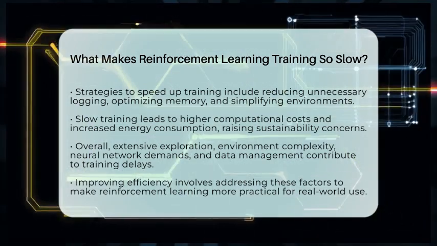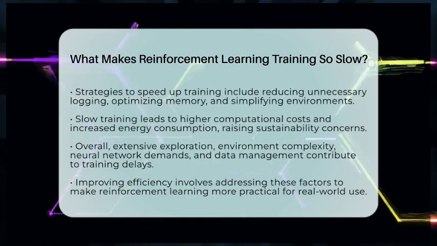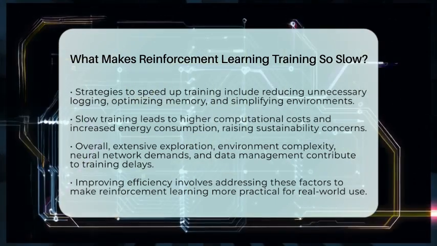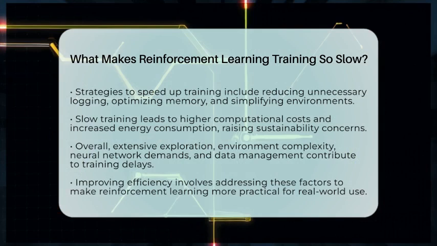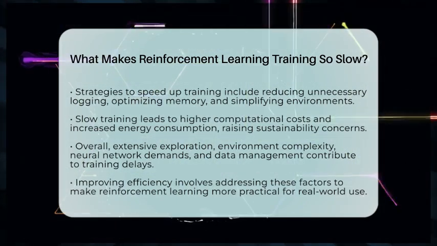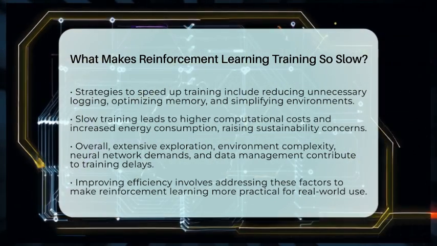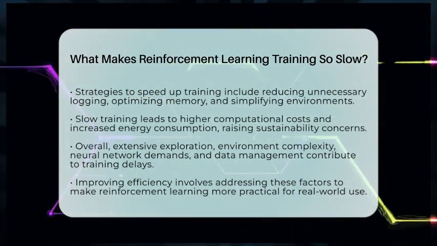In summary, reinforcement learning training is slow because it requires extensive exploration, complex environment interactions, heavy neural network calculations, and managing large amounts of data. Addressing these challenges helps make reinforcement learning more practical and accessible for real-world applications.